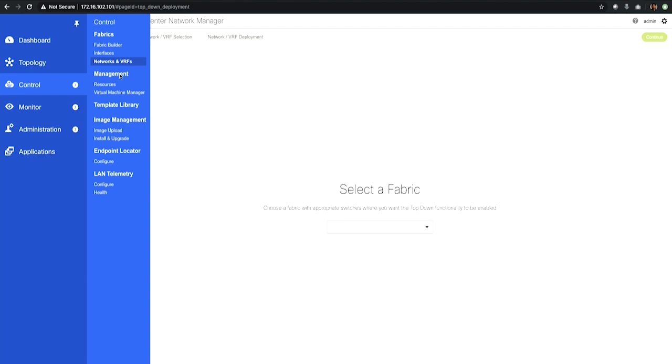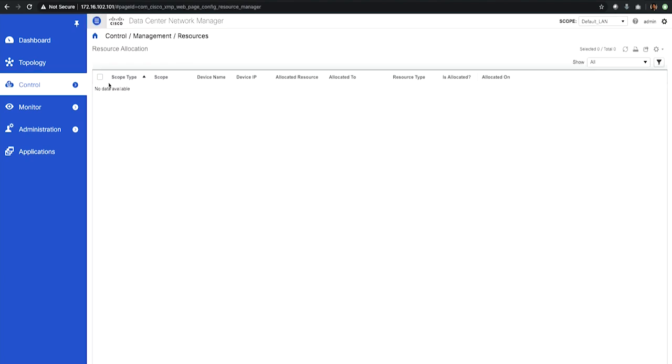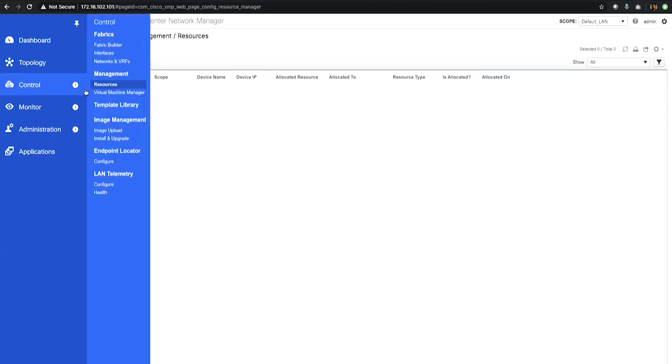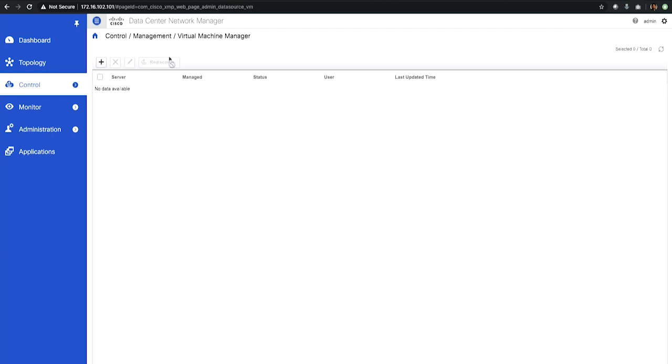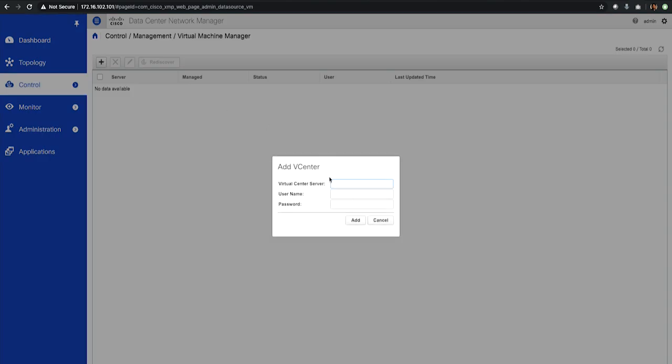And then under the management, we have our resources. Under the resources, we can see various options about the resource allocation. And we have the virtual machine manager. Here we can connect the vCenter and get details about the servers or virtual machines from the vCenter directly into our Dcnm tool. I can try to show you an example. Let's say from here you can add the vCenter server, username, and password. And once you do that, you can look at all the virtual machines under the vCenter server that are currently present.